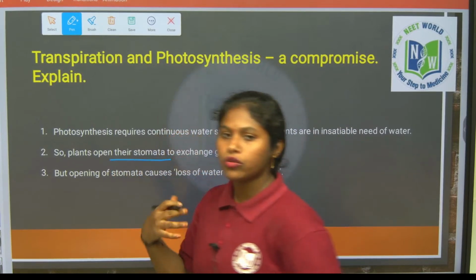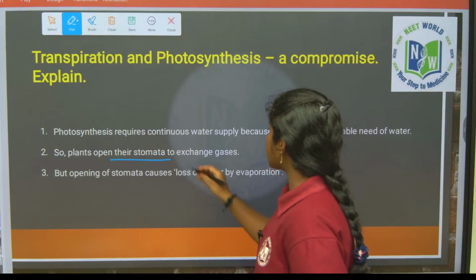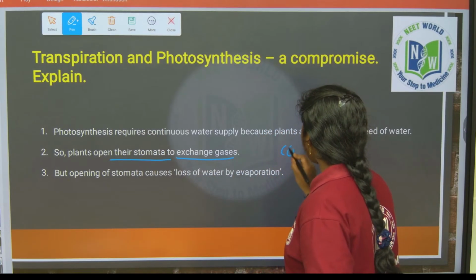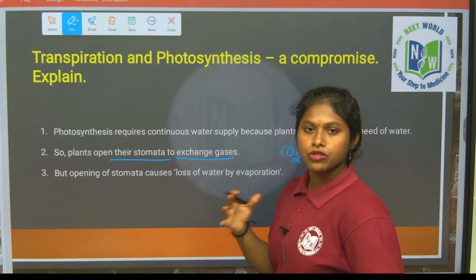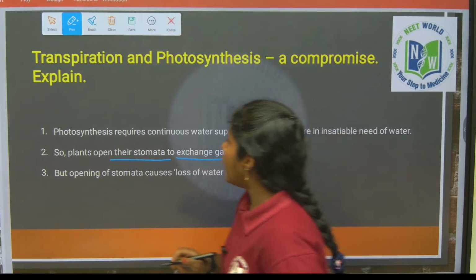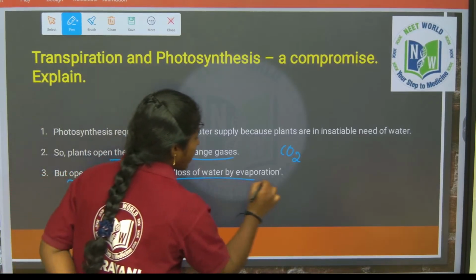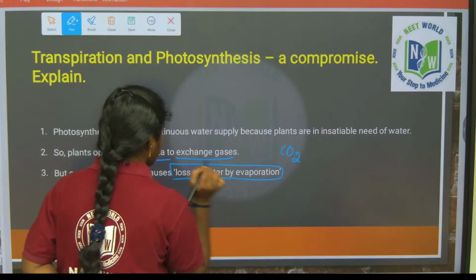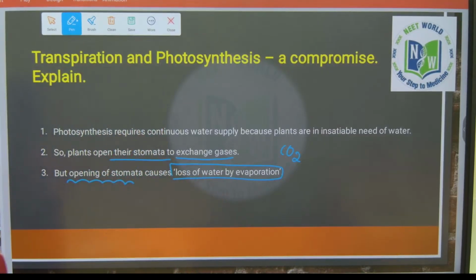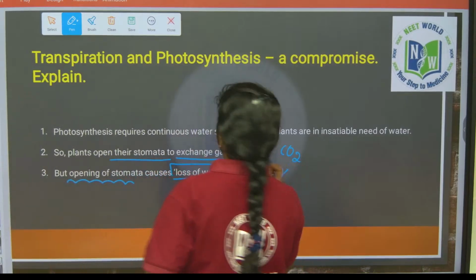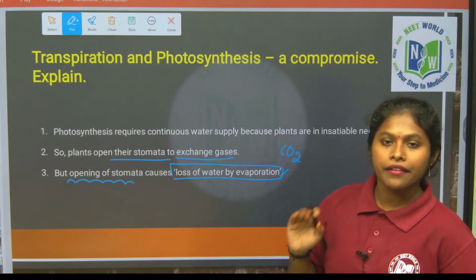When they open the stomata, there is exchange of gases, which means the required carbon dioxide comes to the leaf from the environment. But opening of stomata also causes loss of water by evaporation, and that process is called transpiration.